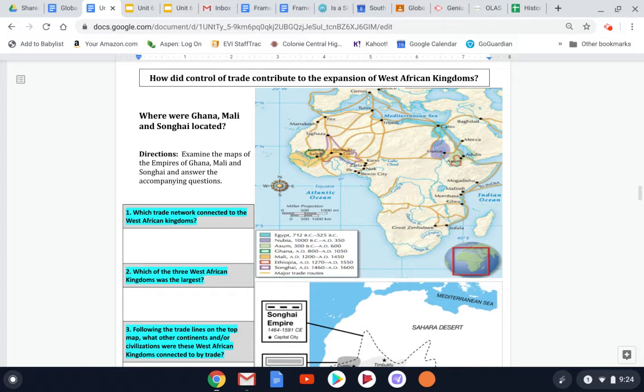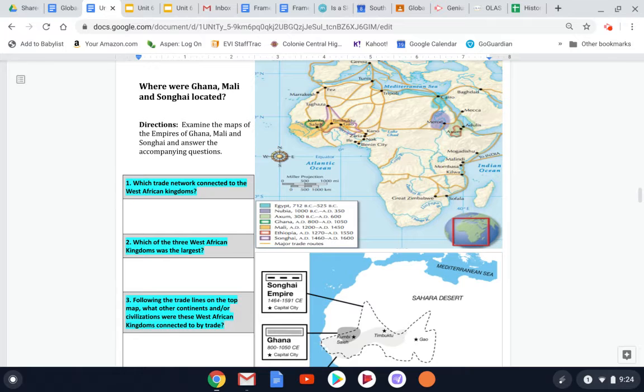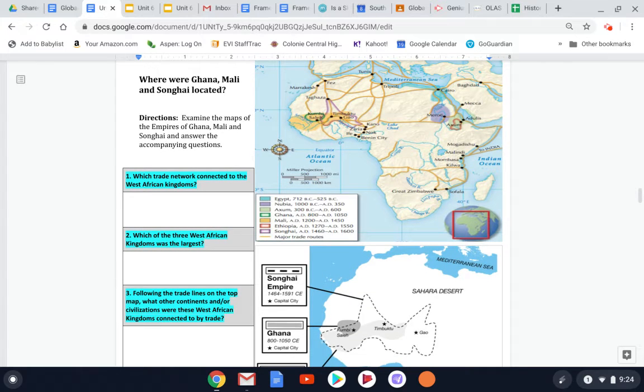This was Unit 4 when we studied Islam, and we learned about the Arabian Peninsula, Arabian Desert. So these cities right here in this area, at least 2 of these I'm hoping are very familiar to you. I want you to pick one of those 3 or 4 cities that you see in that region and think about where we have heard those before. What did we learn about 1 or 2 of those cities?